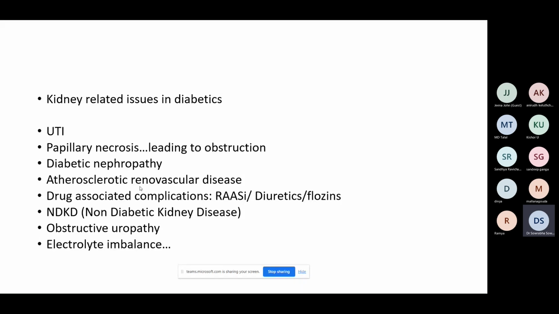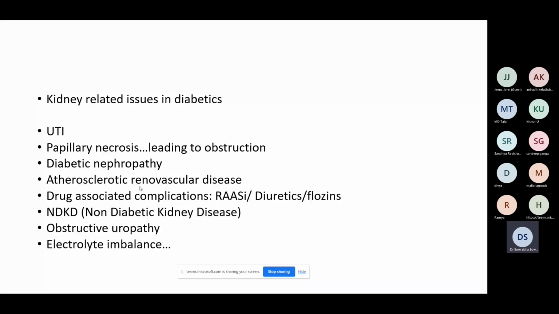This apart, we have a number of drugs, particularly now with an extensive use of flozins, that is SGLT2 inhibitors, or the patient is on multiple diuretics for the management of edema, or you're using an ACE or an ARB inhibitor for controlling blood pressure or control of proteinuria. They can cause complications, or not prescribed medications by a nephrologist, such as NSAIDs, or the patient has got a recent contrast which has been given for any cardiological intervention planned. So, all these drugs can also create acute kidney injury in diabetics.